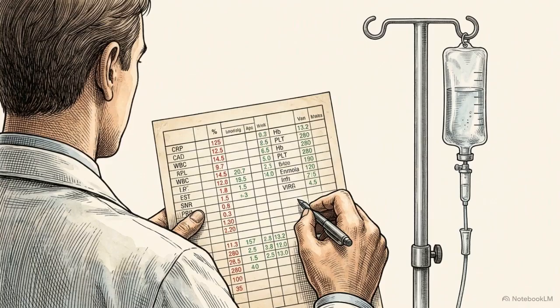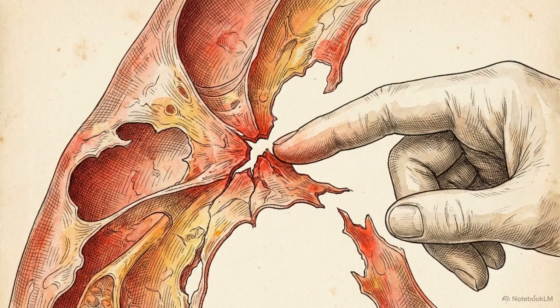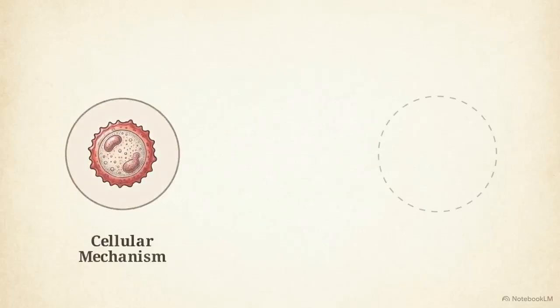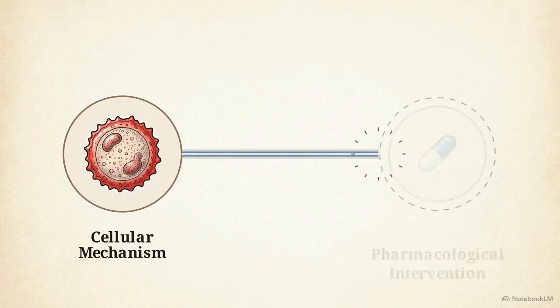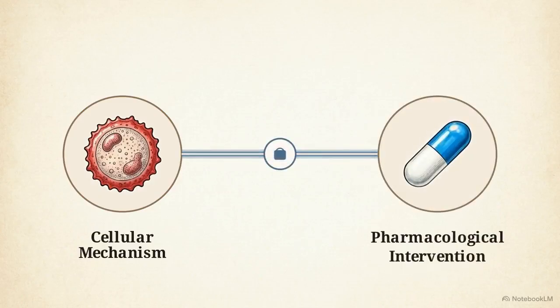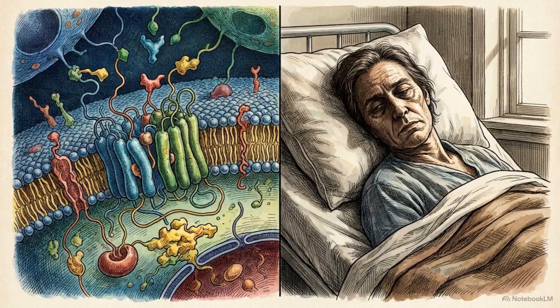Clinical decisions, such as interpreting lab values or selecting an intravenous drug, depend on identifying which of these specific biological mechanisms has failed. Mastery in this field requires mapping the disease's cellular mechanism directly to the pharmacological intervention. This analysis will demonstrate the relationship between the cellular target and the clinical cost of treatment.